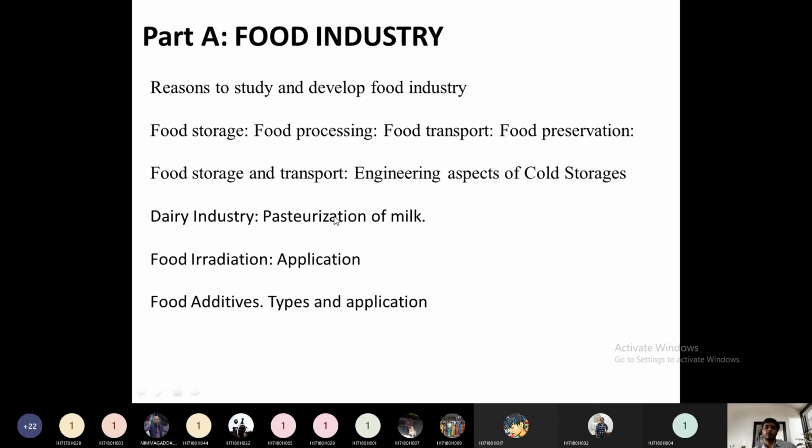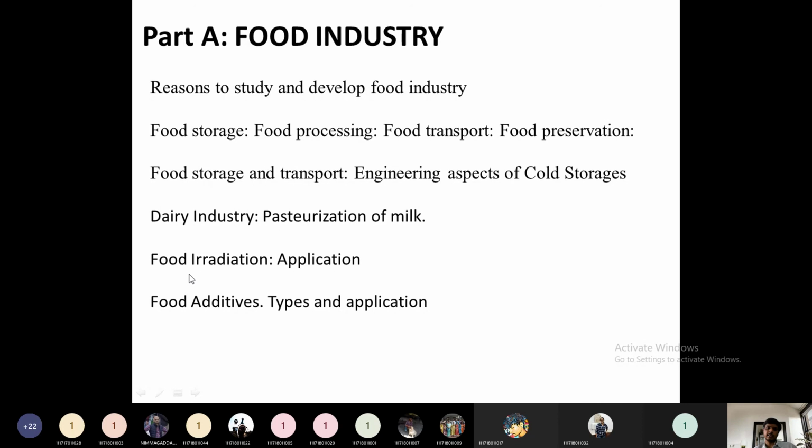Without pasteurization, within 1 or 2 hours the milk will be spoiled, because a certain amount of bacteria, a certain amount of bacillus which is there inside that milk, will spoil that milk. So because of that, we have to do pasteurization. It will be coming under the dairy industry, the pasteurization of milk. He is the scientist who invented the pasteurization process, which is a high temperature, short time heating process to kill the pathogenic bacteria which are present inside that milk. So we have to see more detail about the pasteurization of milk.